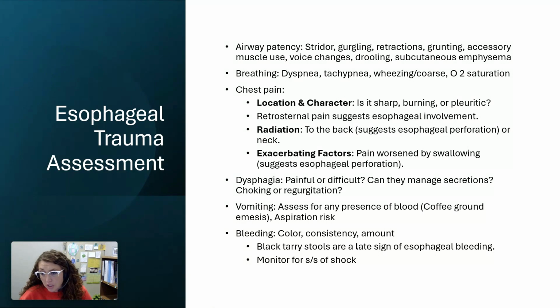If I've got black tarry stools, that's a very late sign of esophageal bleeding, because that means that blood has been swallowed and has made its way all the way down through my digestive tract before it showed any blood. So, black tarry stools would definitely be a late sign, whereas I would be looking more likely at coffee ground emesis. If there was a bleed, I'd be looking more at vomiting and coffee ground emesis versus the stool in terms of early versus late sign.